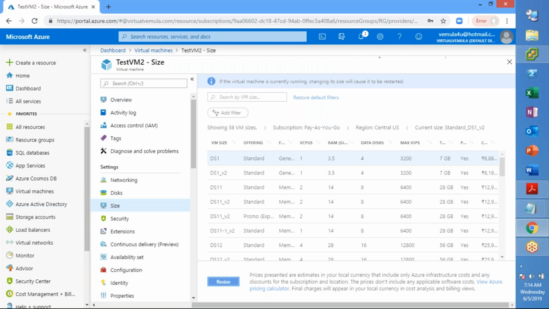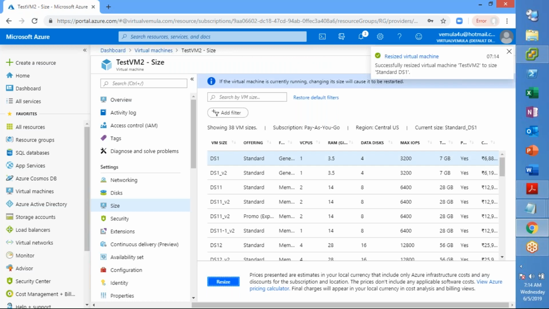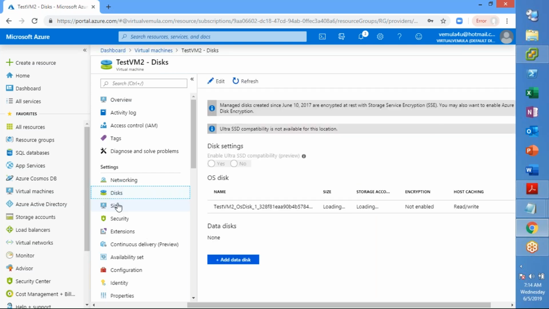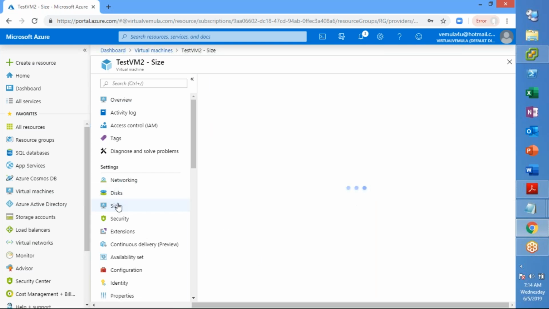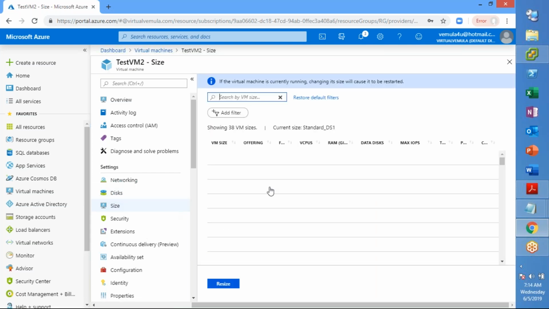You can change multiple VMs by putting all these things in a PowerShell script, which we will start from tomorrow, right? You can see there's a change in the size of the virtual machine.